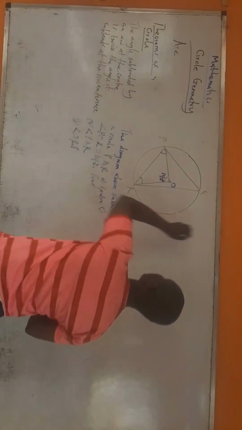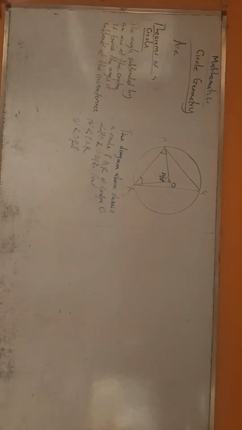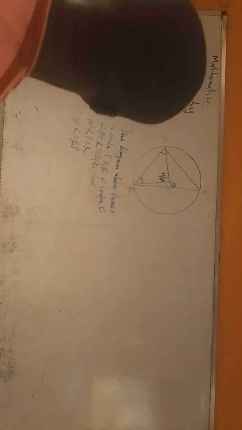Let's look at that. So we are given this question. The diagram above shows a circle PQR of center O. Angle POQ equals 140 degrees. Now find angle PQR, and then find angle ORP. So how do we solve a question like this?